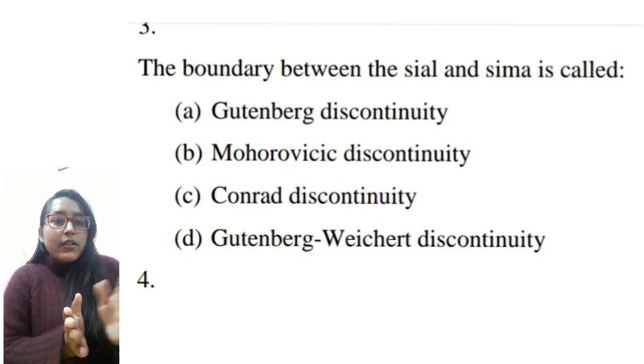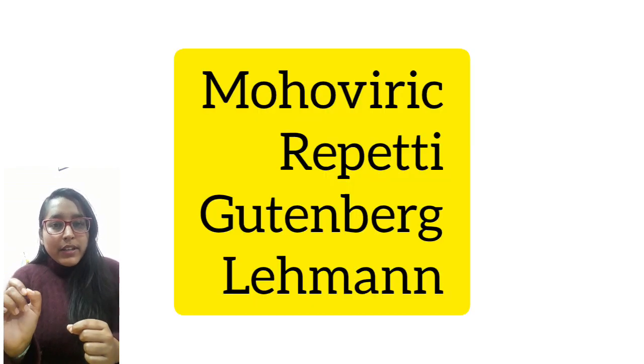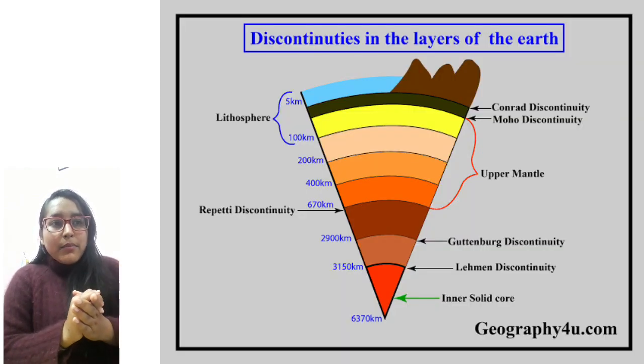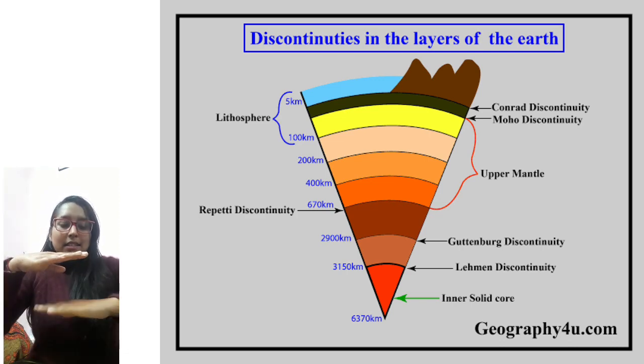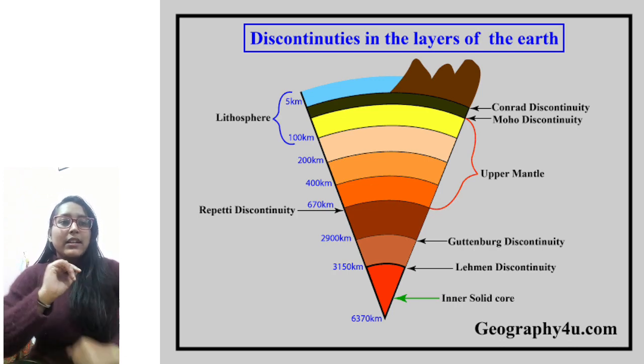The boundary between sial and sema is called. We get confused between the discontinuities, so I have a trick for you: more glue. I need more glue to fix my paper. Mo stands for Mohorovicic, RE for Repetti, G for Gutenberg, and LE for Lehmann. Conrad will always lie before the more glue. So the discontinuity between the sial and sema will be the Conrad discontinuity. What is sial? It is silica and aluminium, and sema is silica and magnesium. So the boundary between these two will be the Conrad discontinuity.